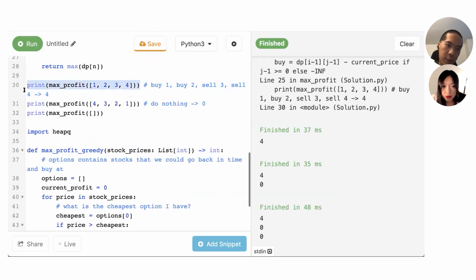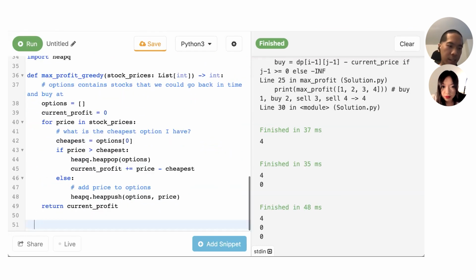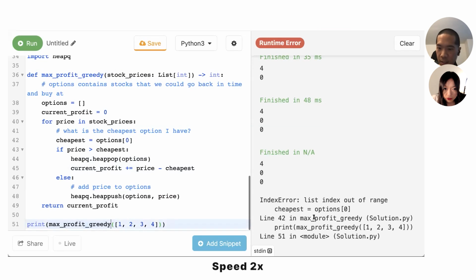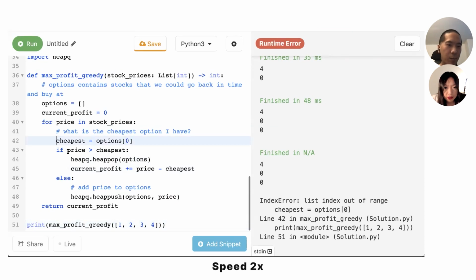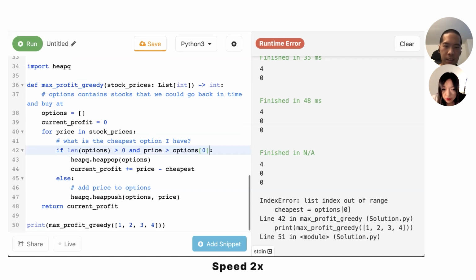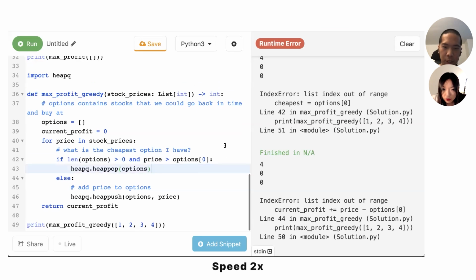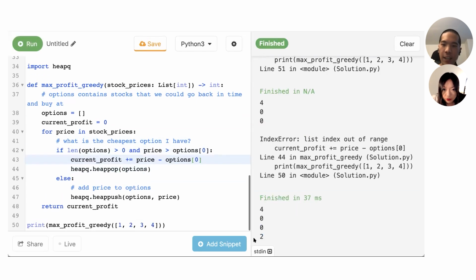So I think it'll fail on this one, as I mentioned. Let's just double check, make sure. Right, yeah. And this returns 2, as I said, because the problem here is it immediately tries to sell, right? Okay, so basically,